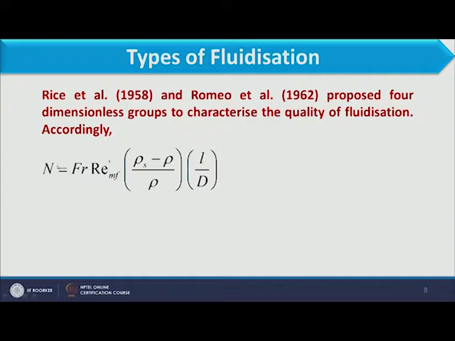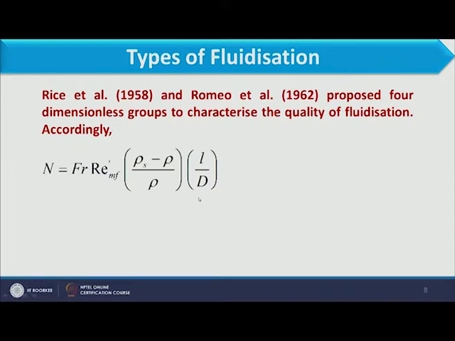The first dimensionless group is the Froude number, the second is the Reynolds number at minimum fluidization condition, then the density ratio of solid and fluid, and then the ratio of the height of the bed to the diameter of the column.